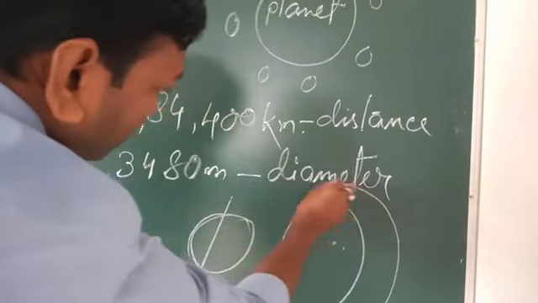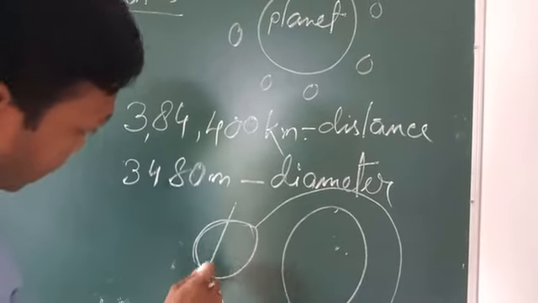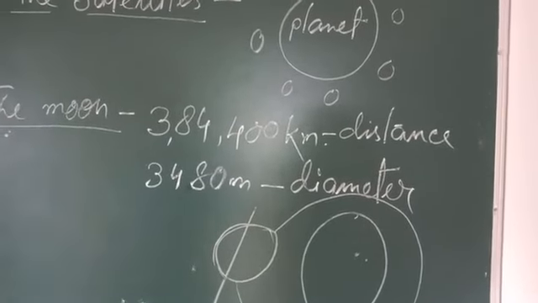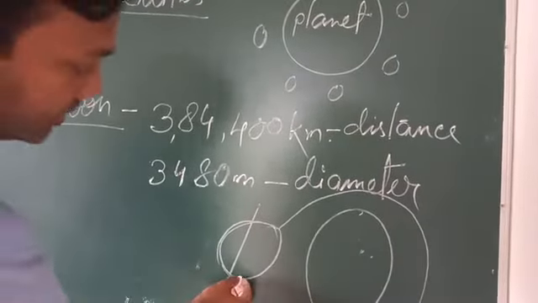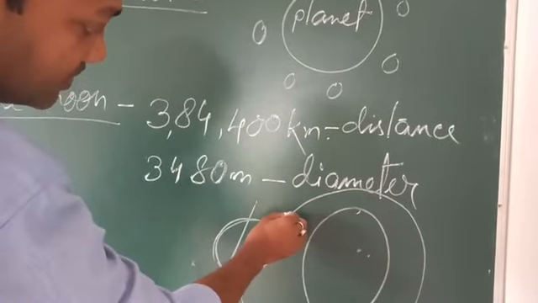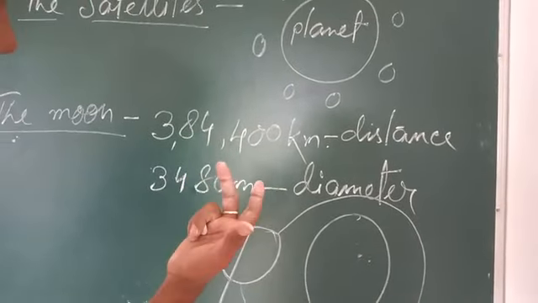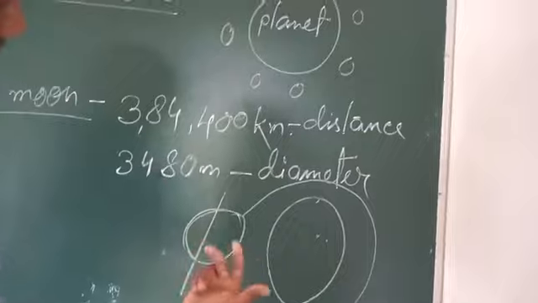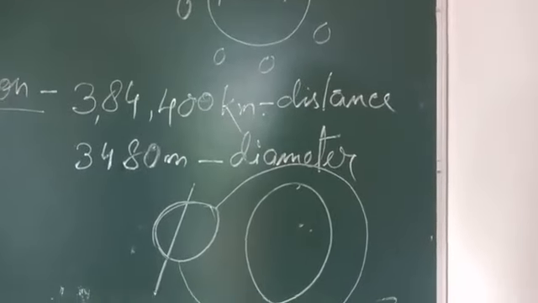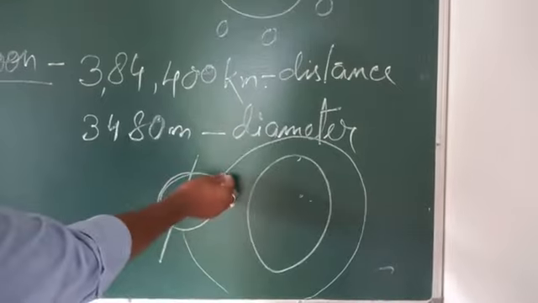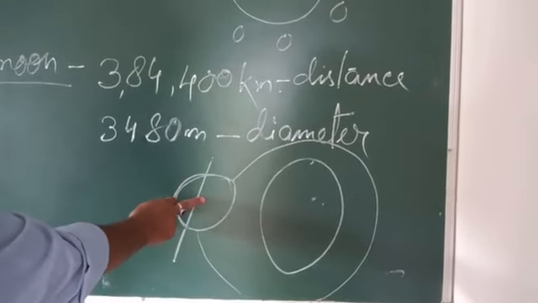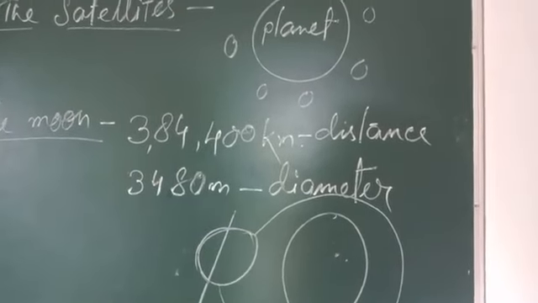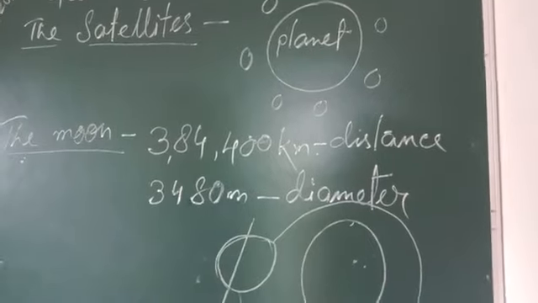When it moves around the Earth, it is called revolution, and when it moves on its axis, it is called rotation. When it completes one revolution, it completes one rotation also. Are you clear? It takes the same time to revolve and rotate.